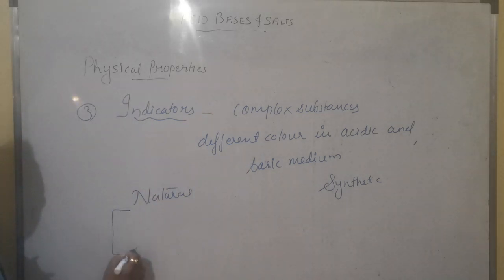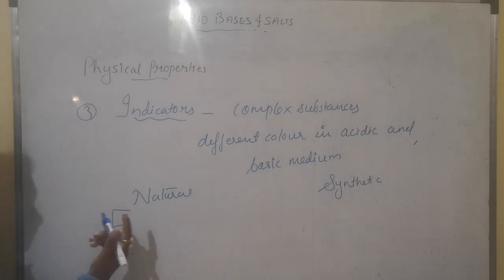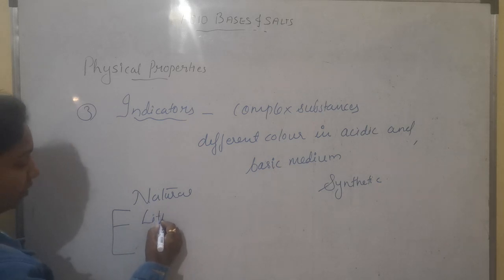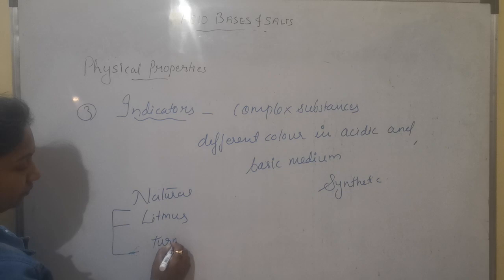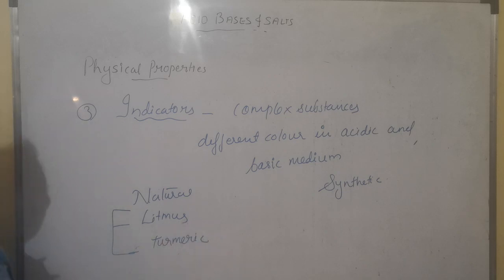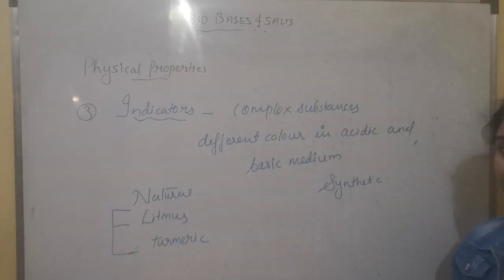Natural, from the name itself, we could make a guess that it could be obtained from nature, like examples are litmus, and second is turmeric. So turmeric is also a natural indicator, and litmus, this litmus you could get in the form of litmus paper.